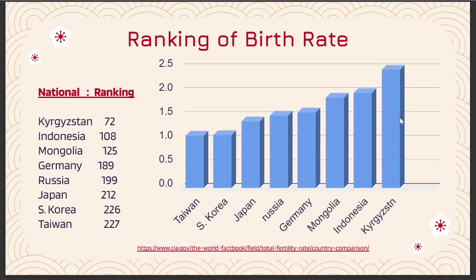What about the ranking of birth rate? This is the sample countries, and Japan is ranked 212. According to the World Factbook, Taiwan is the lowest, followed by South Korea. As we can see, not only Japan, but the whole of East Asia has similar problems.